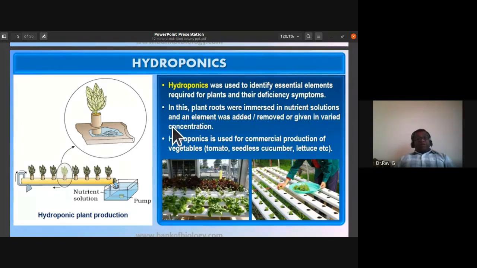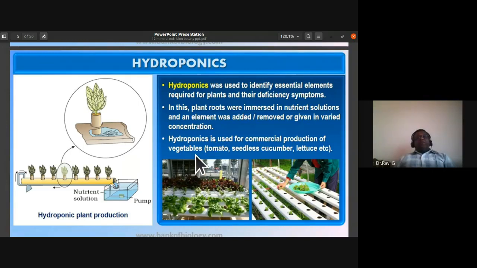In this hydroponics, the plant roots were immersed in nutrient solution, and an element was added or removed or given in varied concentration. That is how the experiments were done to identify the essential elements required for plants.